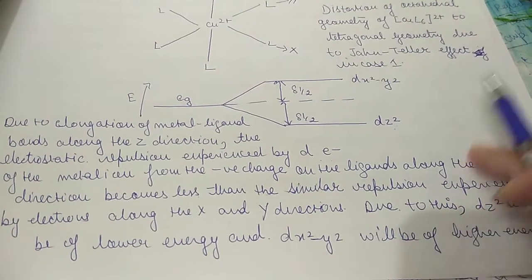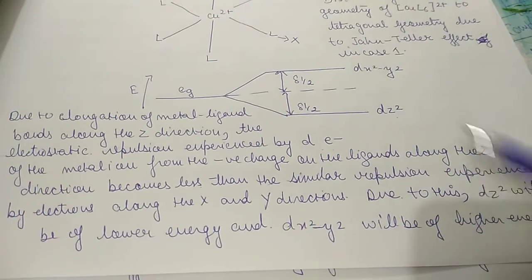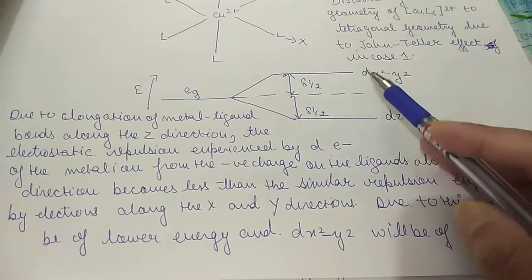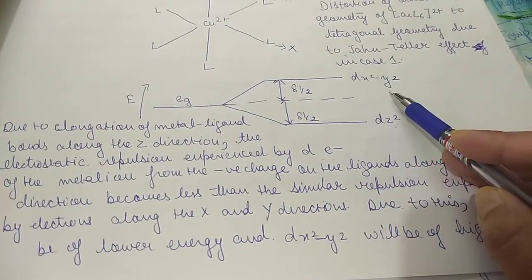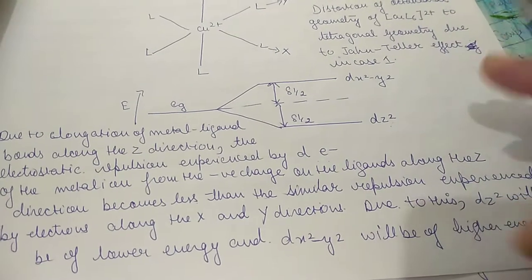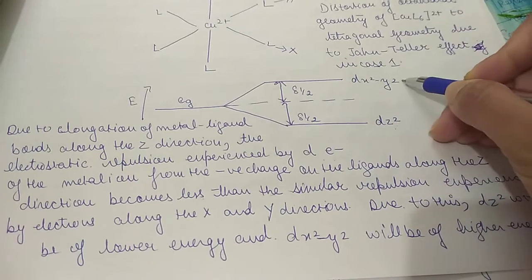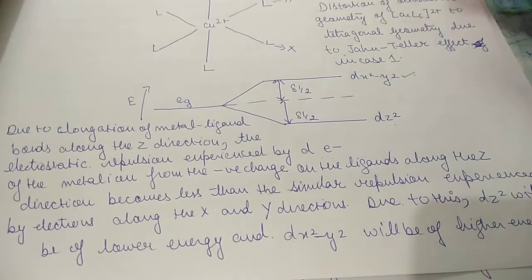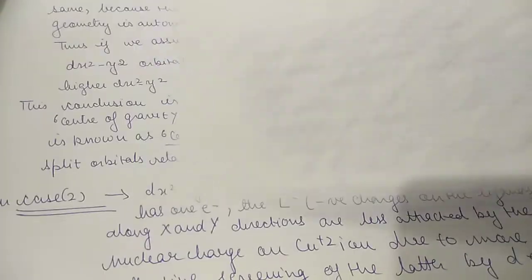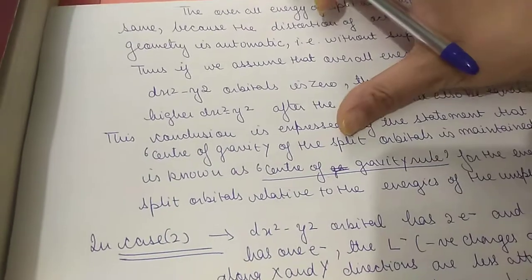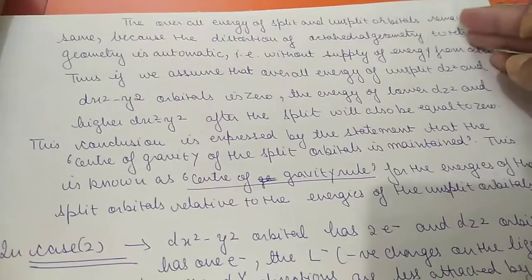Less than the dx square minus y square, and across x and y direction what will happen, there is compression, ये मैंने आपको पहले ही बताया है। So across x और y direction में क्या होगा, जो आपकी repulsion है that will increase, वो बढ़ जाएगी। जो repulsion जब increase हो रही है means energy that will increase, so that is why. Now next we have, so I hope it is clear.